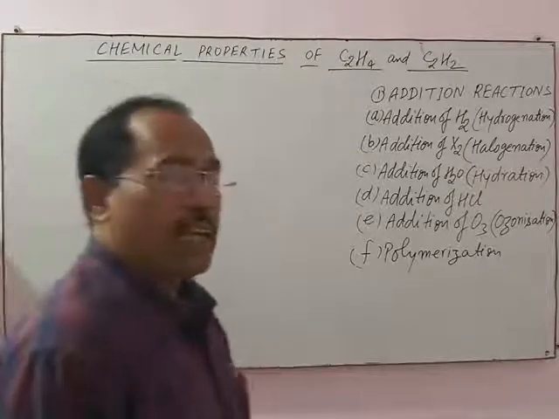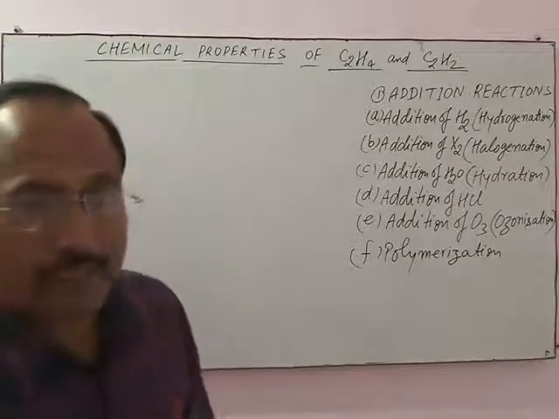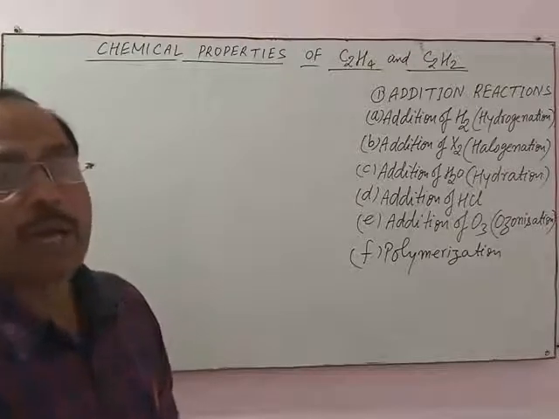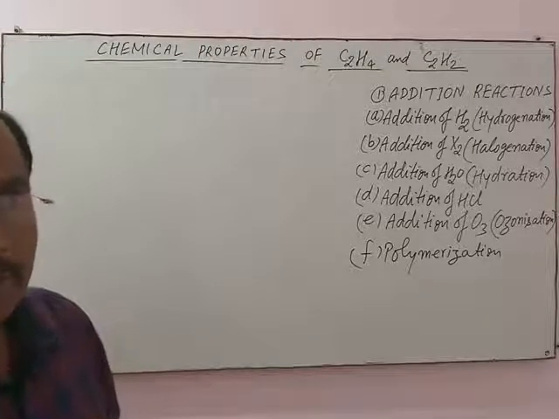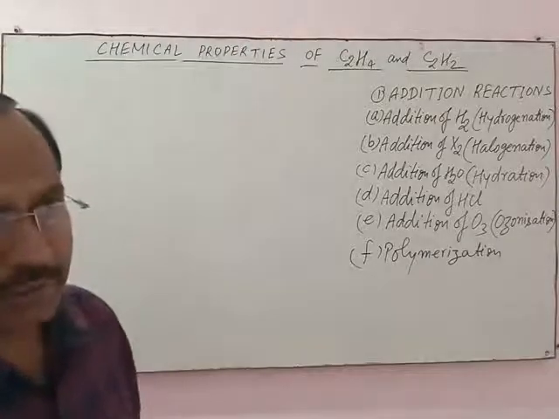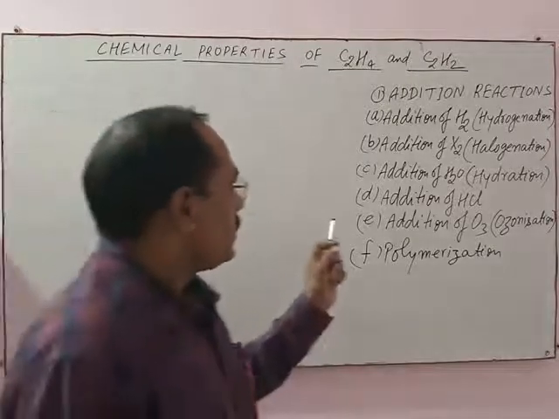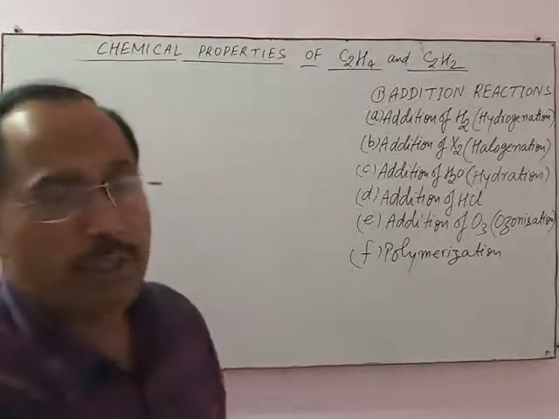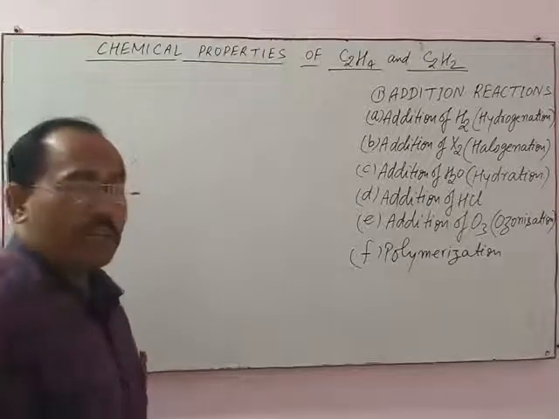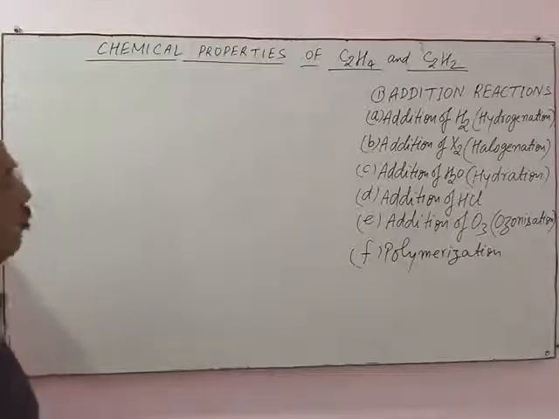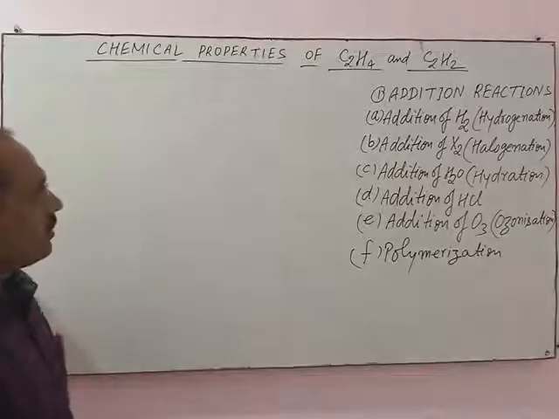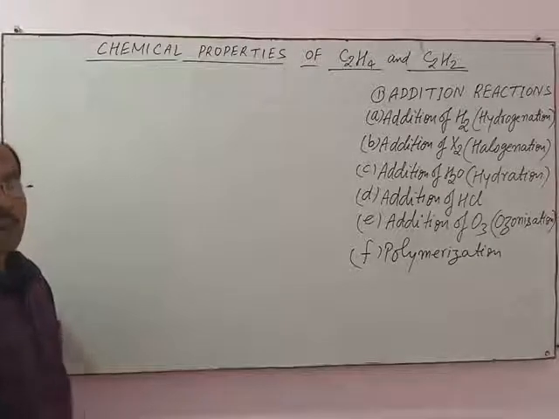Hydrogenation is carried out in presence of catalyst, either platinum or palladium at room temperature, or with nickel at about 200 degrees Celsius. Since it is carried out in presence of catalyst, it is known as catalytic hydrogenation. So what happens when ethene and ethyne separately undergo catalytic hydrogenation?